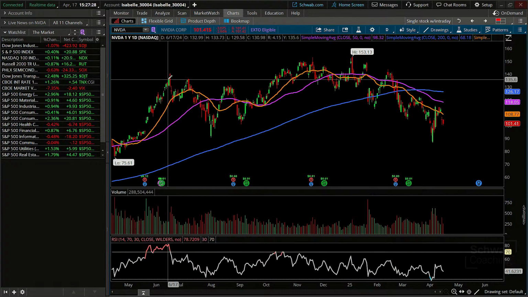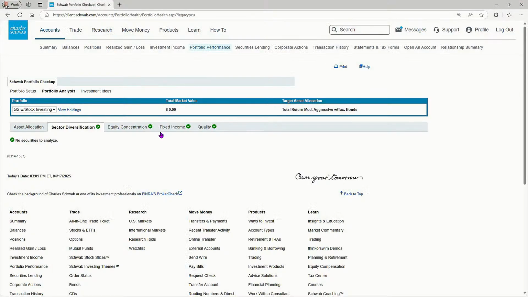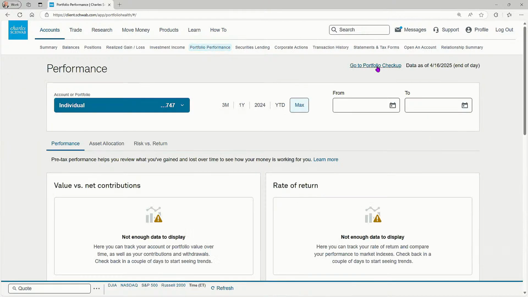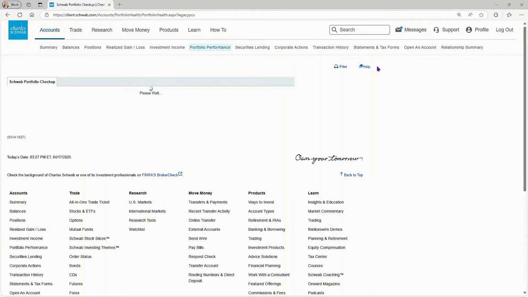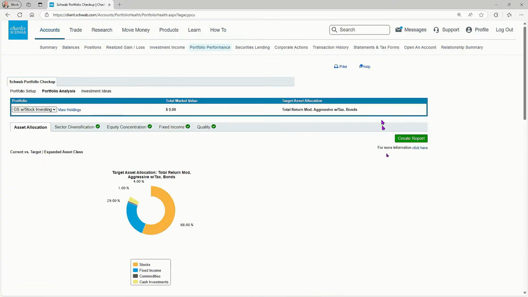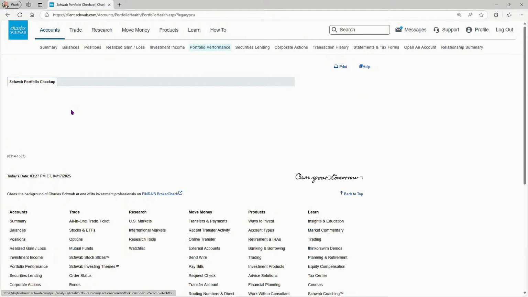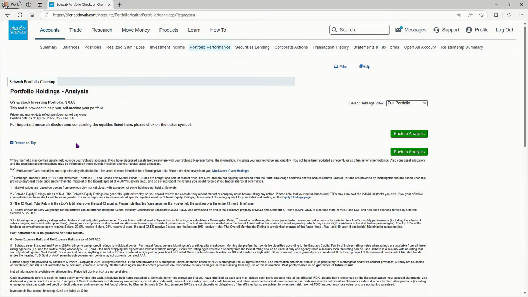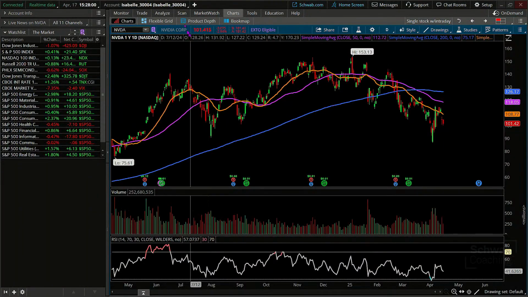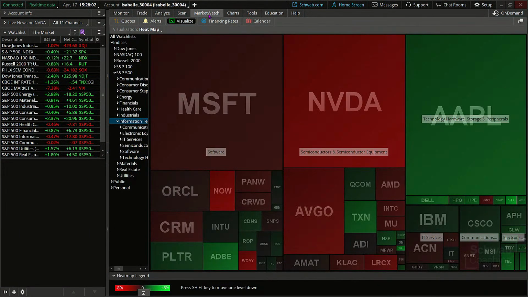And briefly, let me just go back over to my web page. We're going to go back to portfolio performance, and we should see these equities popping up for us. No securities. Okay, so we're going to do this on an overnight basis, it looks like, because it's not going to take my individual purchases until we do an overnight batch. So, all right, we'll let that slide. Let's go back to Think or Swim, and let's pick on our next grouping.